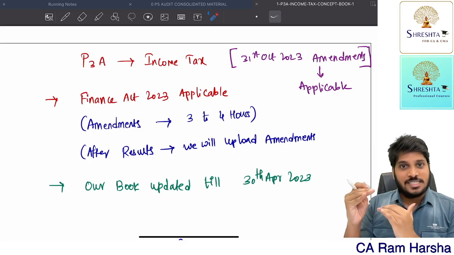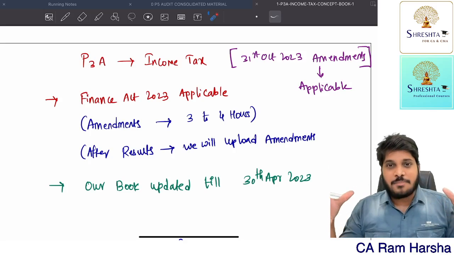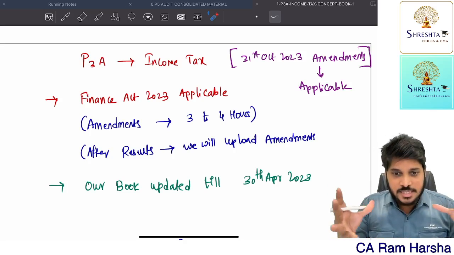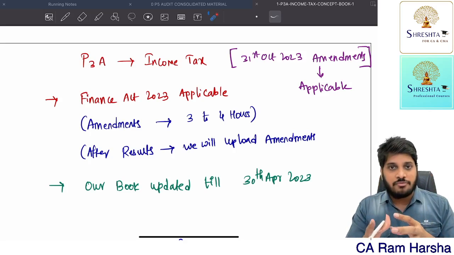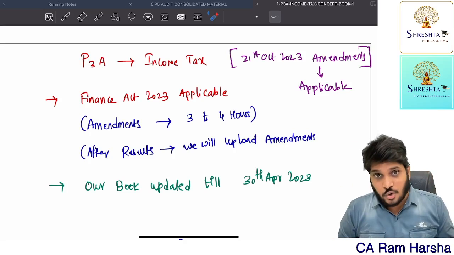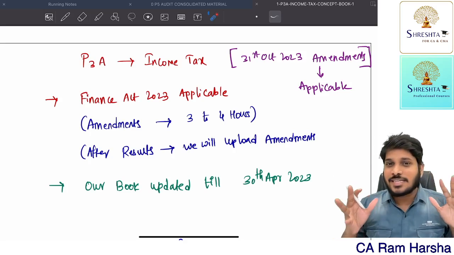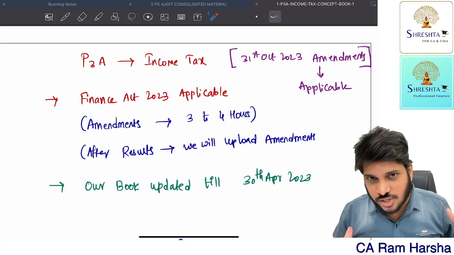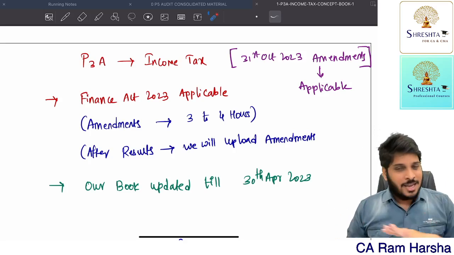Getting it? So once the booklet comes, all the amendments comprehensively, we will summarize it into a separate book, a separate PDF. I will record the classes then and upload it on YouTube as well as in our courses also. So whoever is enrolling for income tax courses of mine, especially, need not worry.